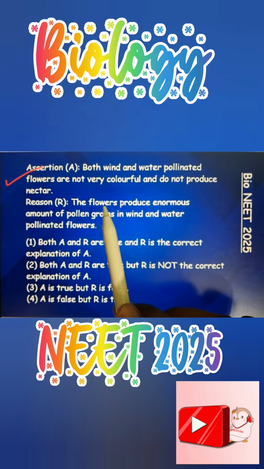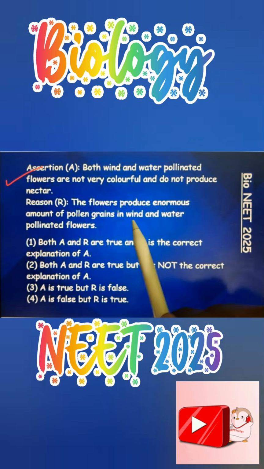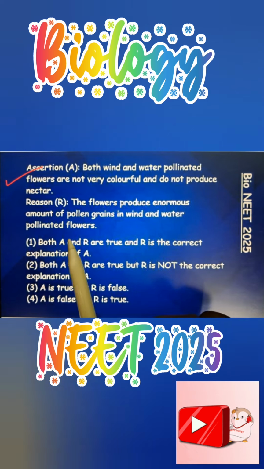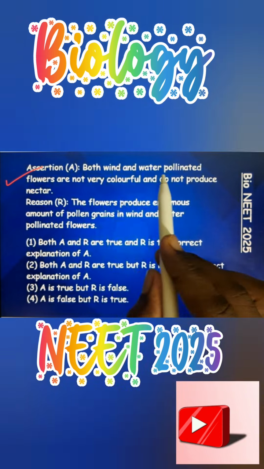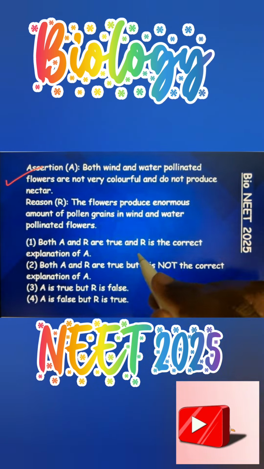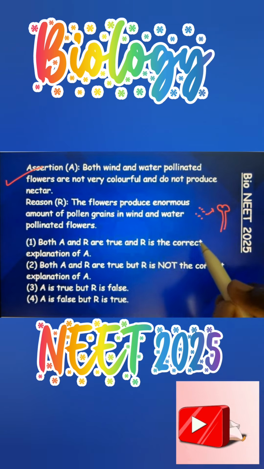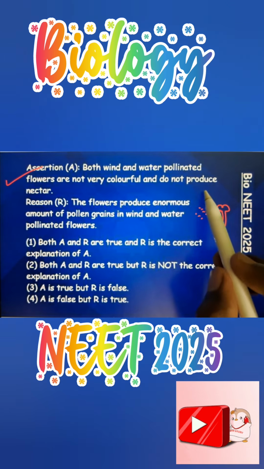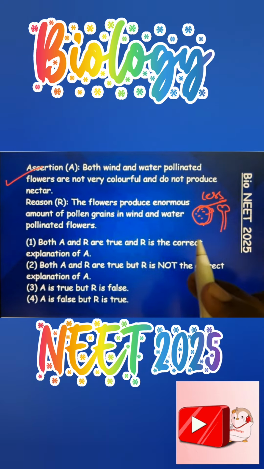Now the reason. The flowers produce an enormous amount, meaning a large amount, of pollen grains in wind and water pollinated flowers. It means a large amount because in wind and water pollination, the chance of the pollen grains reaching the stigma is very less. So to compensate for this, these flowers release a large number of pollen grains compared to the number of ovules actually present.